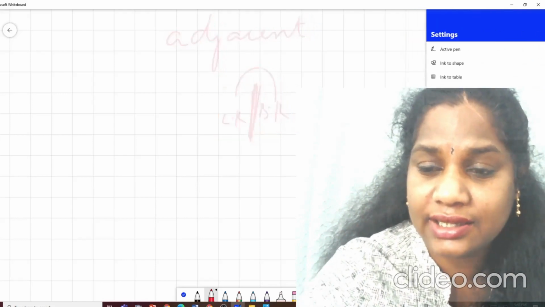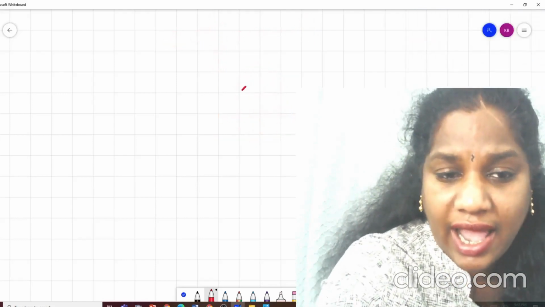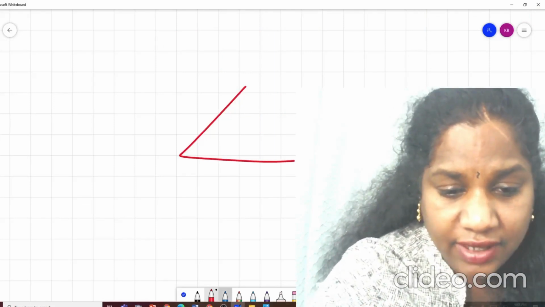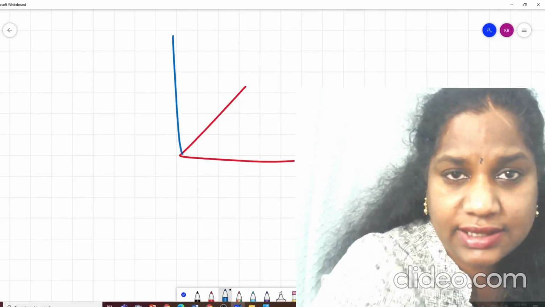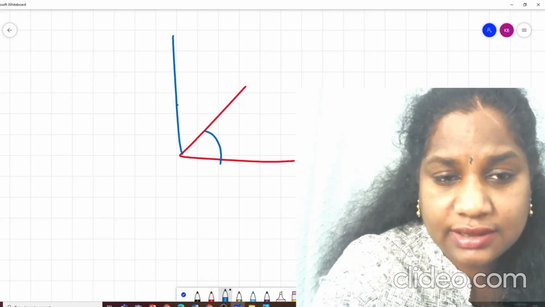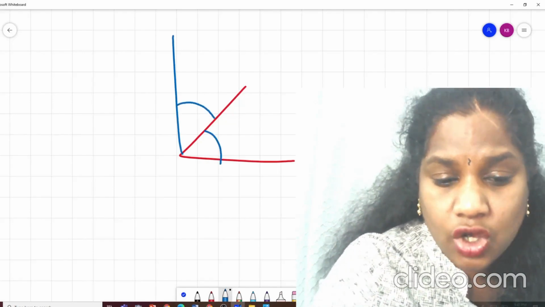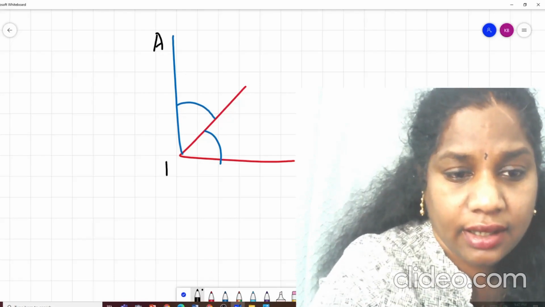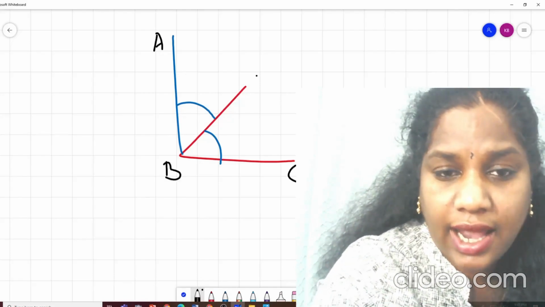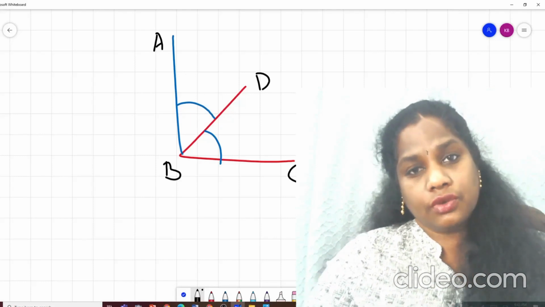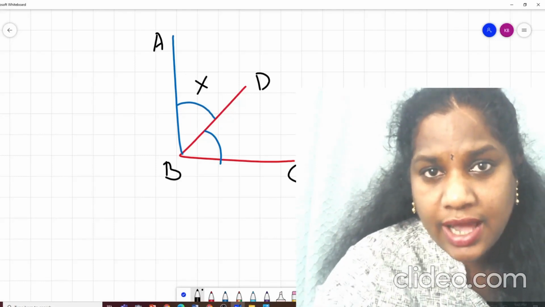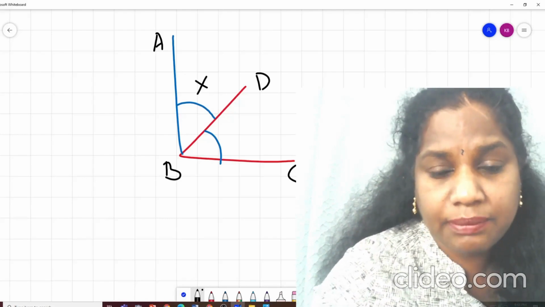Just like that, if you have an angle like this and I have another angle like this is one angle, this is another angle. So you will notice, let me name them, A, B, C and D. What will you notice? Angle ABD and angle DBC.